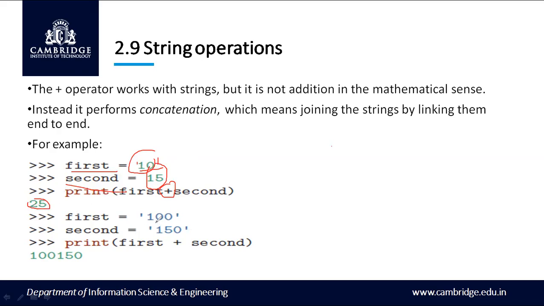Whereas you can see in the second example, I have the variable first, which holds the value 100, but with single quotes. So this is not exactly the value 100, but it is a string. Also the second variable, that is 150, is again represented in single quotes, which is a string. So when I print first plus second, I get 100 and 150 combined together. But I don't get the answer 250 because this is represented as a string.